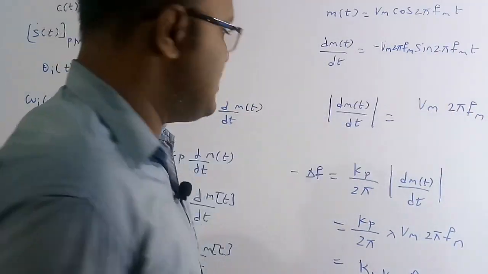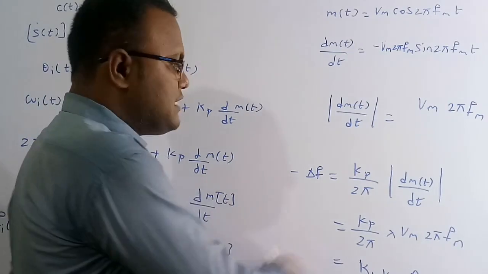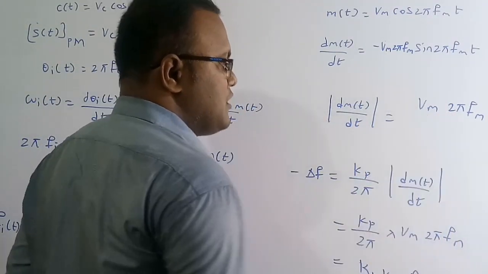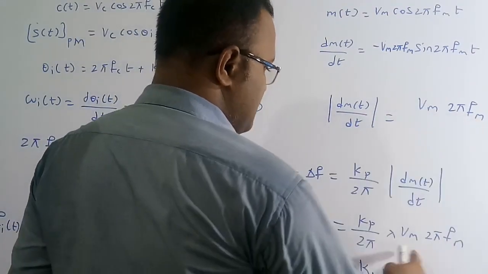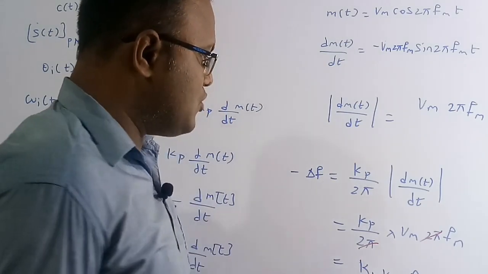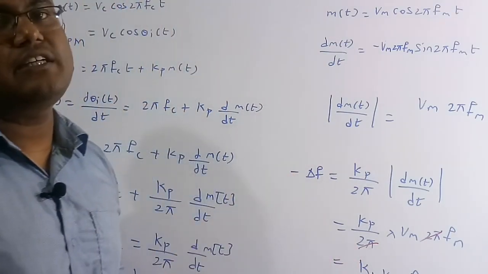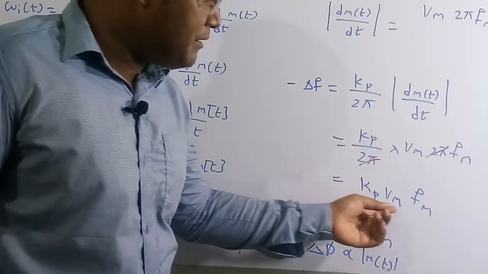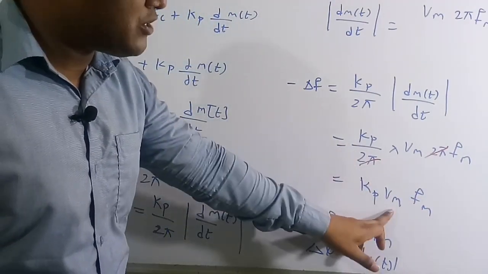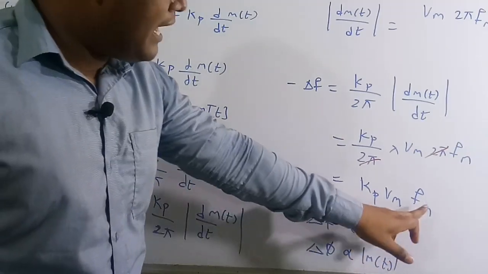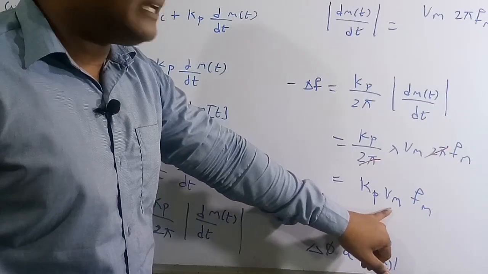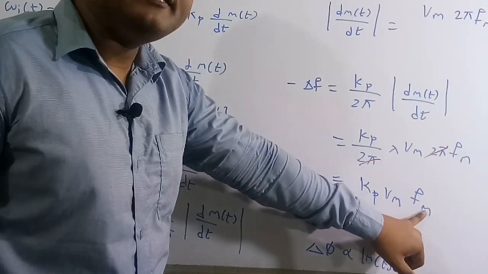Now I substitute here. Delta f is kp by 2 pi into the peak value of this function, which we already figured out is Vm into 2 pi fm. The 2 pi cancels. So delta f, the frequency deviation in phase modulation, is equal to kp Vm into fm. If you see carefully, this frequency deviation is directly proportional to the message signal peak value and also the message signal frequency, or the modulating signal peak value and the modulating signal frequency.